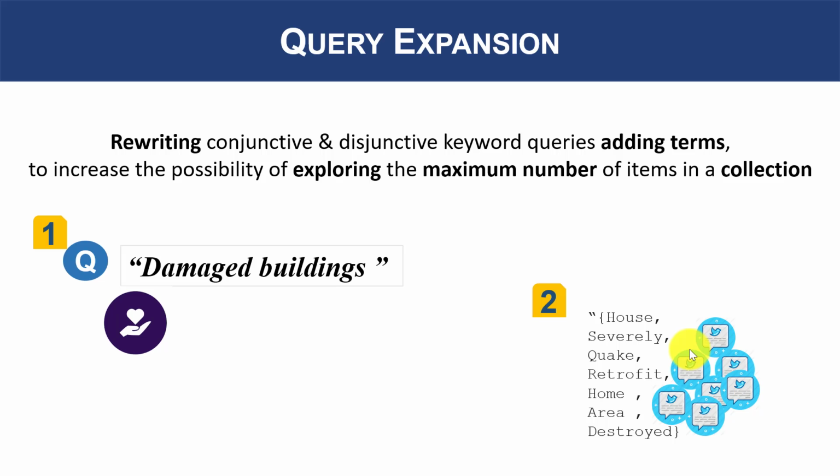Query expansion is the process of rewriting conjunctive and disjunctive keyword-based queries by adding terms to increase the possibility of exploring the largest number of items in a collection. For example, see number one. A volunteer can be looking for microtext in Twitter about damaged buildings. Yet, as seen in number two, the person might not get tweets talking about damaged houses, schools, churches, nor posts talking about destroyed buildings or areas, which can also be interesting when people want to provide relief.